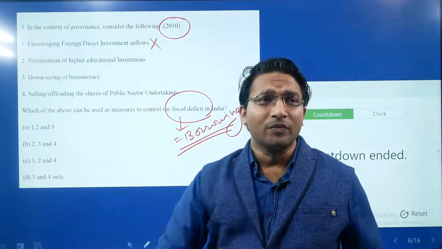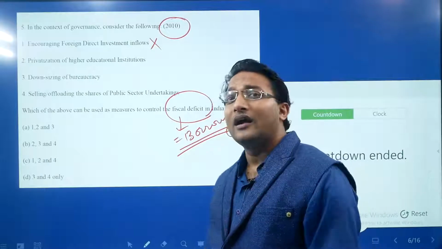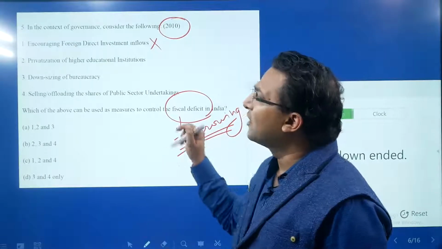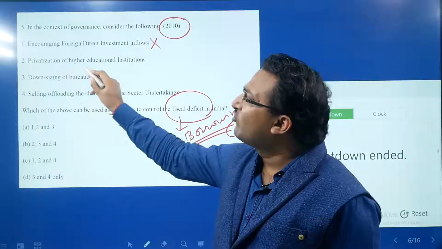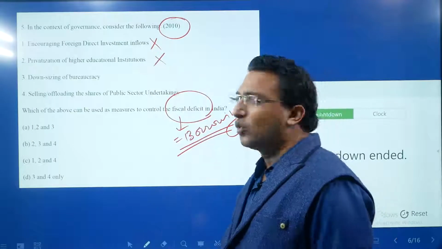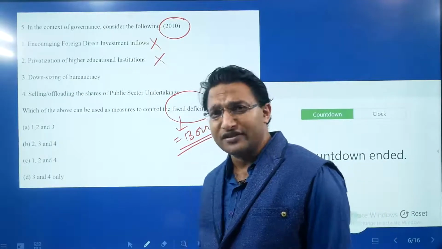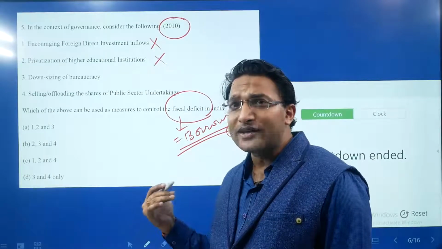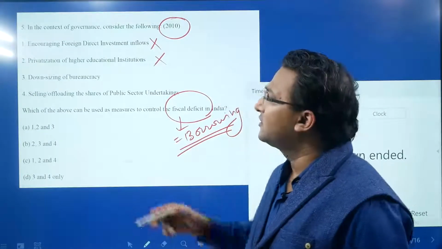The money will come from one person and it will come to India and it will be invested somewhere. It has nothing to do with government finances. Privatization of higher educational institutions also has nothing to do with the fiscal deficit, because privatization has nothing to do with how much expenditure will be incurred from the side of government.